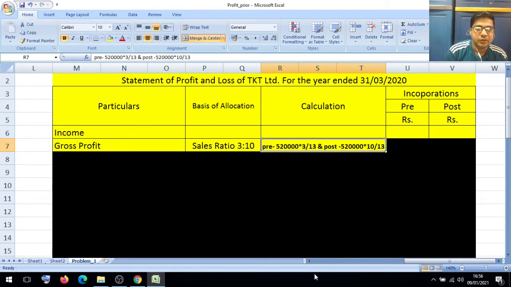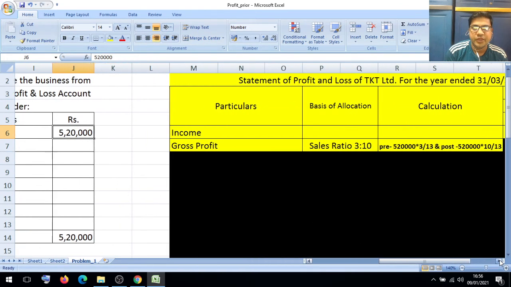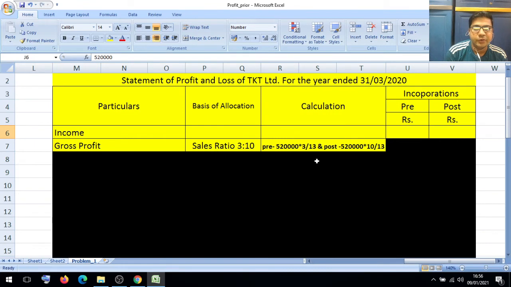For the gross profit, the value provided is 5,20,000. So in the pre column we will allocate only 3 and in the post column 10. So 5,20,000 into 3 divided by 13. 13 means the total of this 3:10. So see how we will calculate.